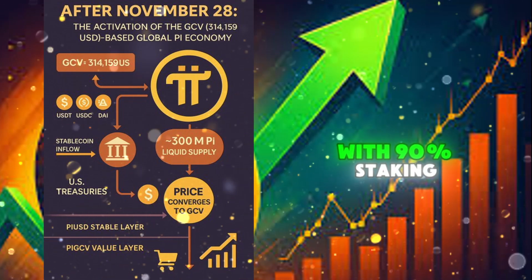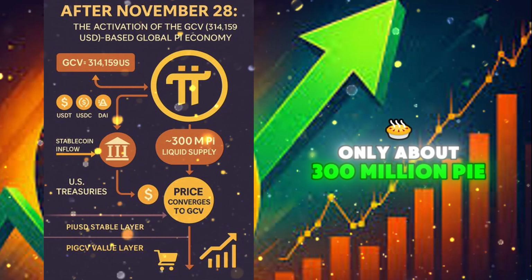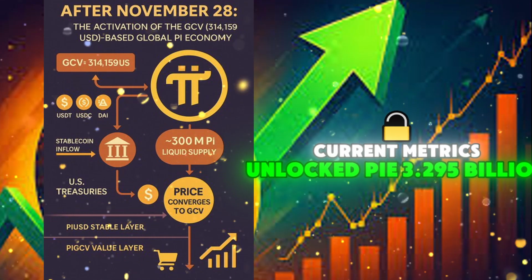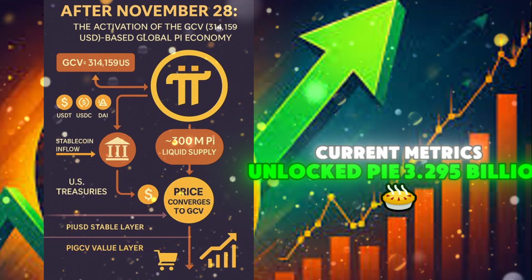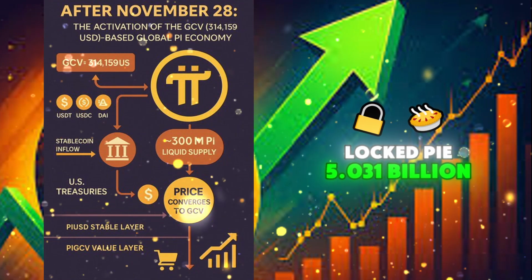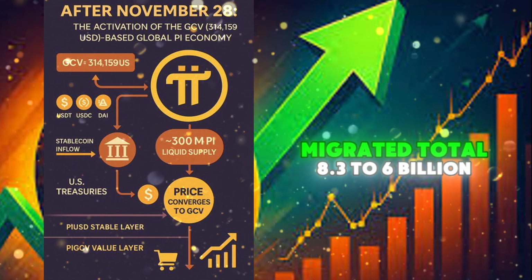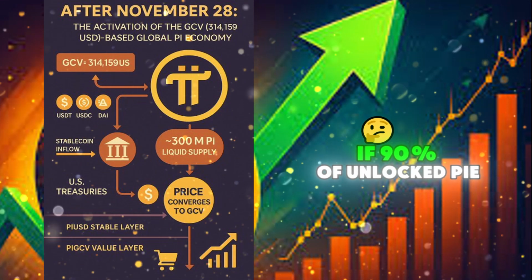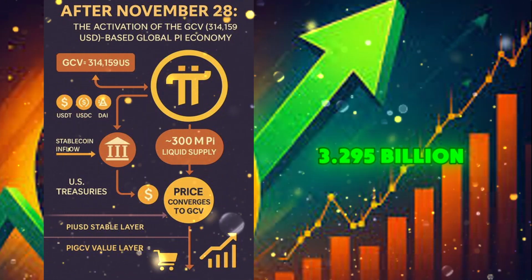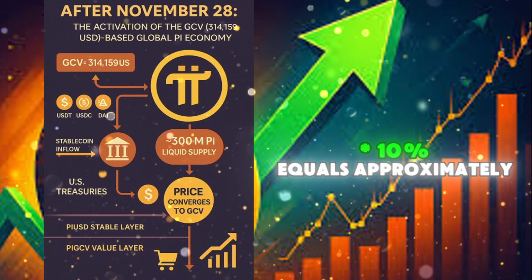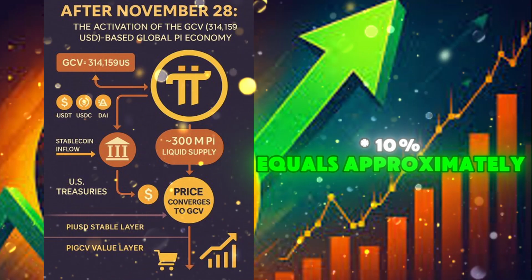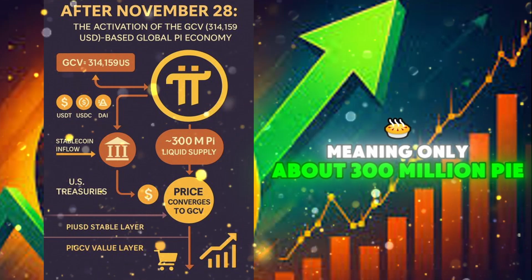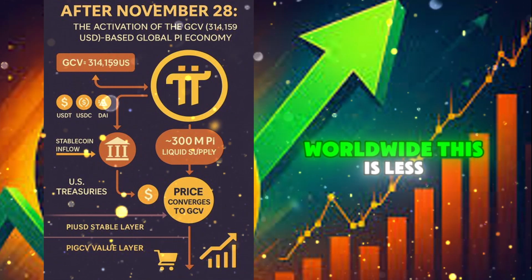2. With 90% staking, only about 300 million Pi remains liquid. Current metrics: unlocked Pi 3.295 billion, locked Pi 5.031 billion, migrated total 8.326 billion. If 90% of unlocked Pi is staked, 3.295 billion times 10% equals approximately 329 million Pi, meaning only about 300 million Pi remains liquid worldwide.